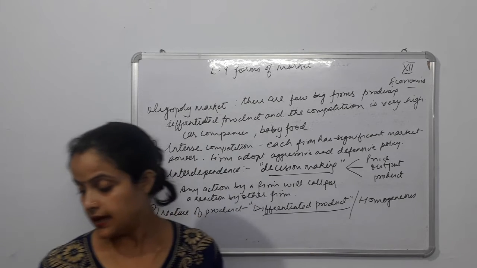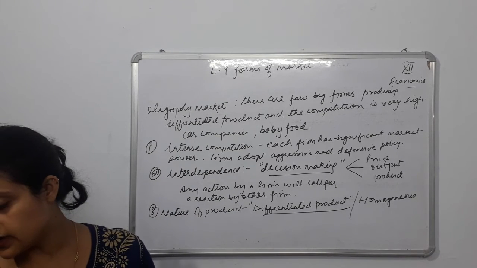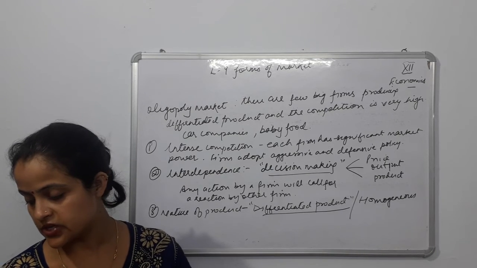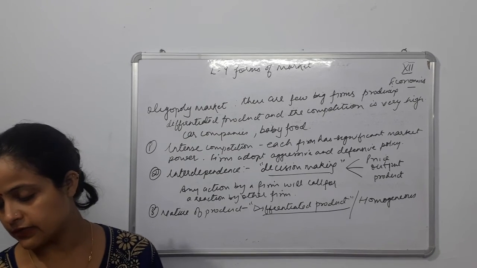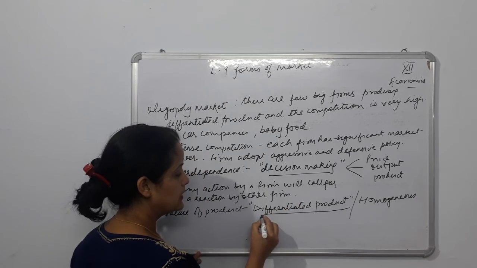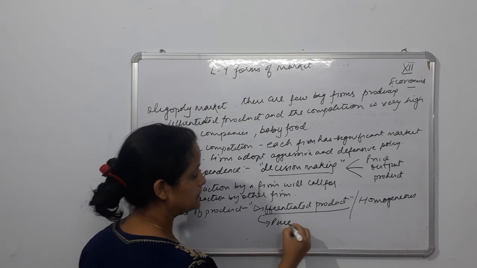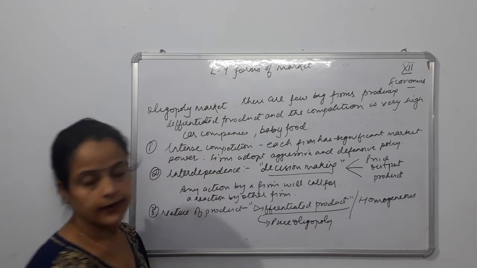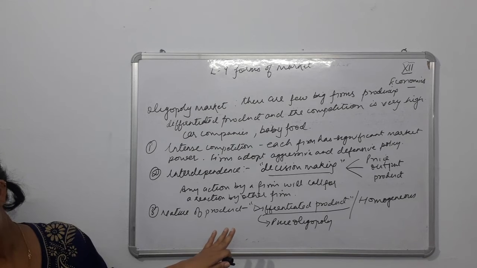Accordingly, we may have oligopoly without product differentiation and oligopoly with product differentiation. So when we have a homogeneous product, it is called pure oligopoly.